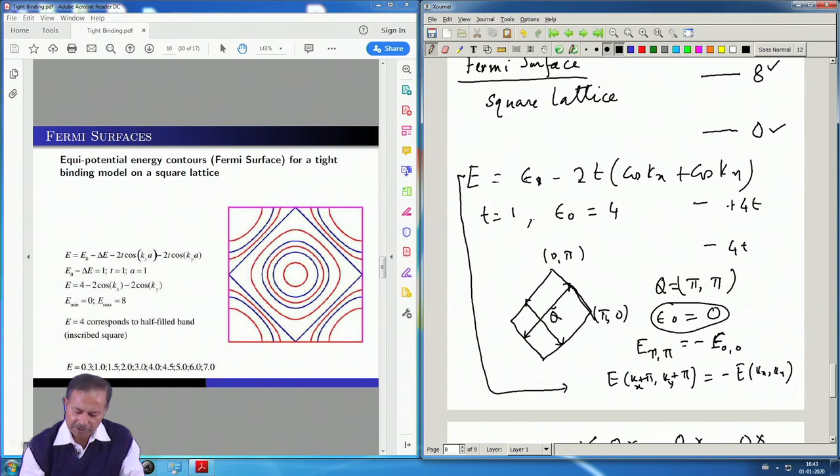So, you can take an electron from here to here without changing the energy, but giving a momentum which is large, like a reciprocal lattice vector. That is a huge change in momentum, but no change in energy, and that kind of situation leads to instabilities. One of these instabilities that I discussed is this one, which I called Peierls instability,